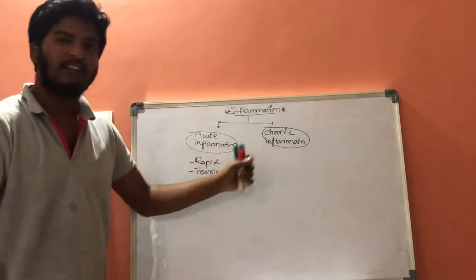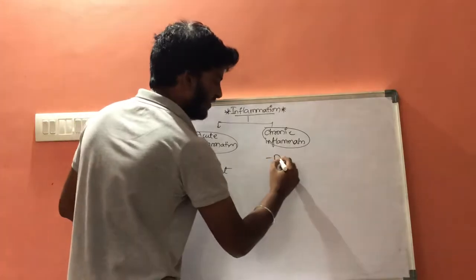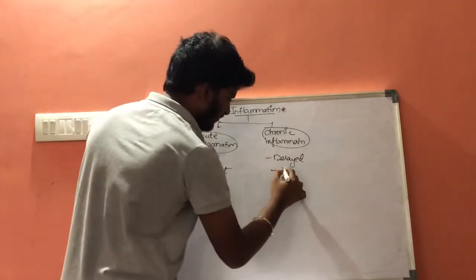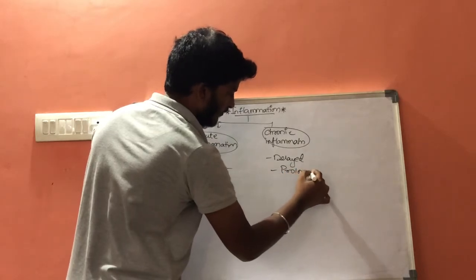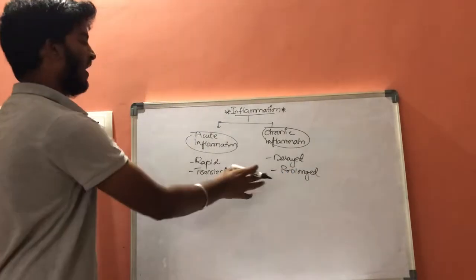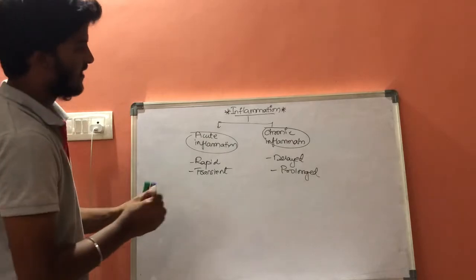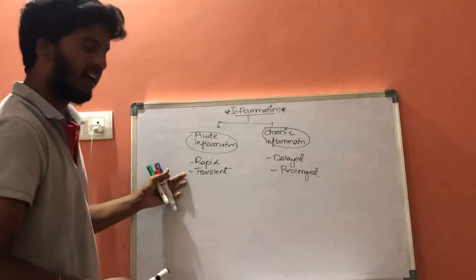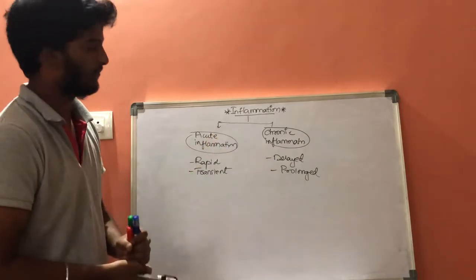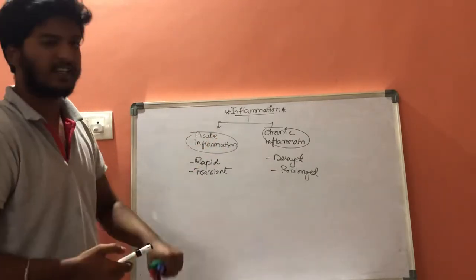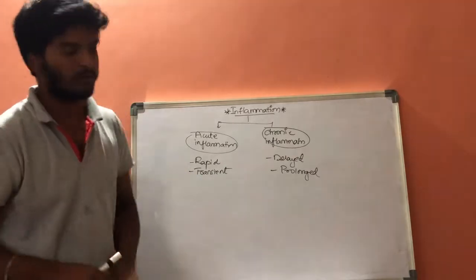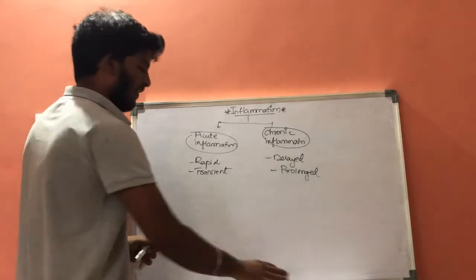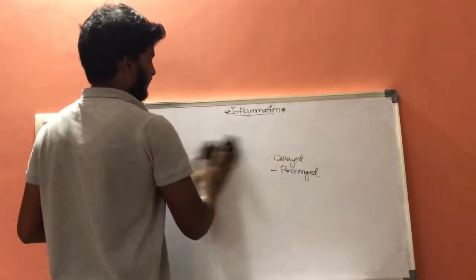But chronic inflammation is delayed and it is a prolonged action. These are the basic differences of acute and chronic inflammation: acute is rapid and transient, and chronic is delayed and prolonged. Now, let us discuss how, when there is an external trauma in an area, inflammation takes place at that particular tissue, and the process of inflammation.